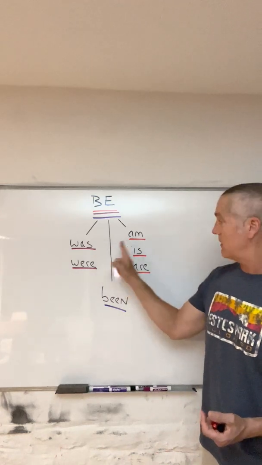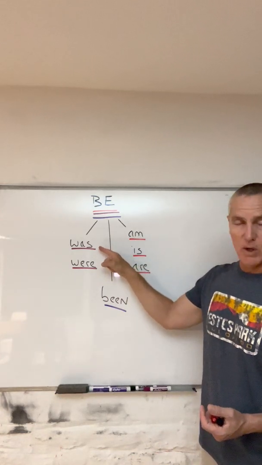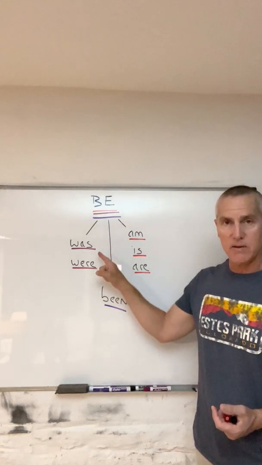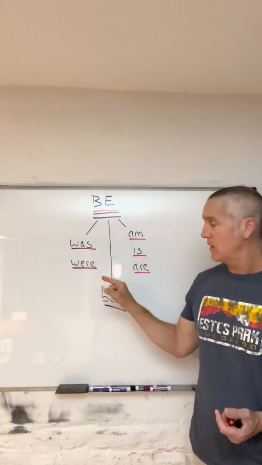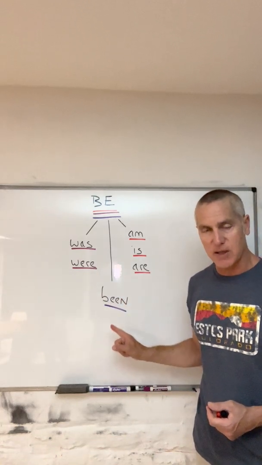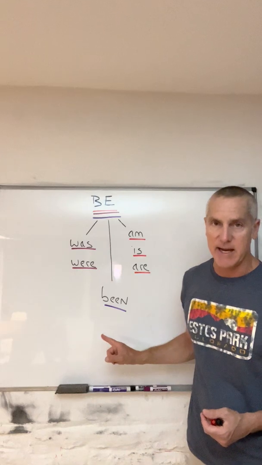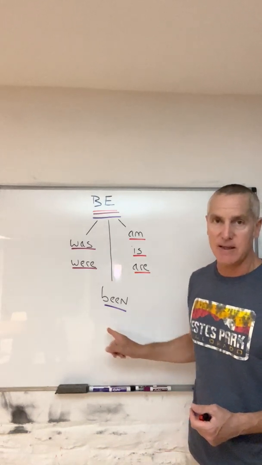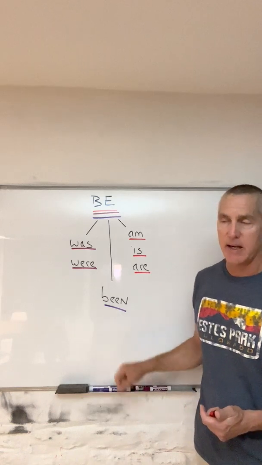And the past tense of am and is, was, and the past tense of are, were. I was, he was, she was, it was, you were, we were, they were, and the past participle is been, B-E-E-N, been. In Spanish that would be sido o estado, been.